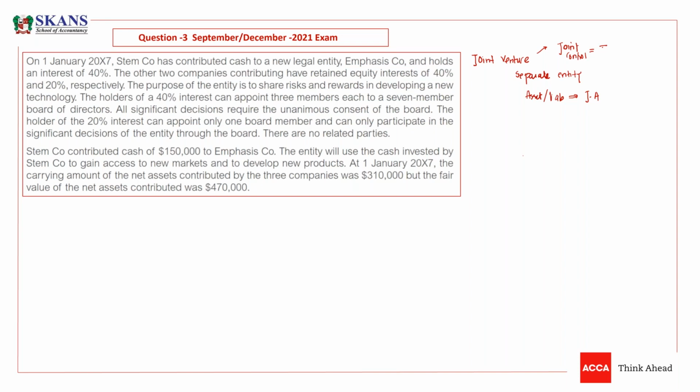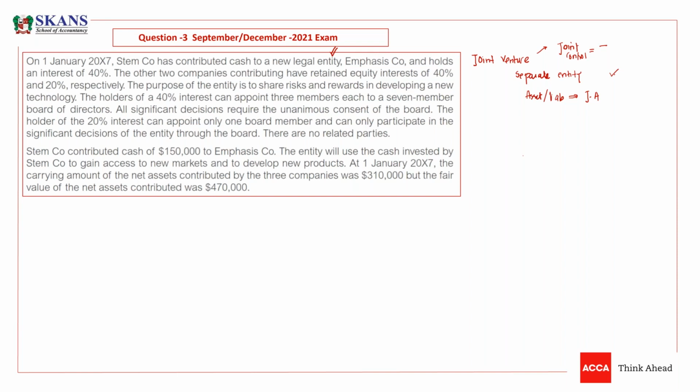On 1st Jan 2007, STEM company has contributed cash to the new legal entity. So guys, there is a new legal entity, okay? And STEM company is giving cash. The name of that legal entity is Emphasis company, and STEM holds an interest of 40%. The shareholding is 40%. A separate entity is there, and we are holding 40%. The other two companies contributing have retained equity interest of 40 and 20% respectively. It means there are 3 owners. One is STEM, our company. The other two are 40 and 20% respectively.